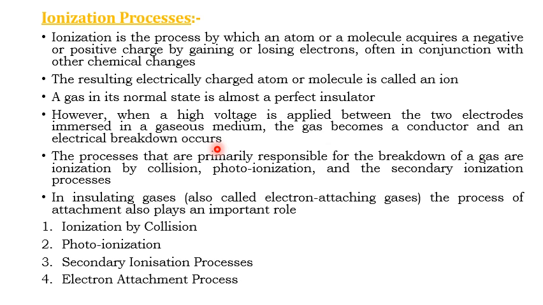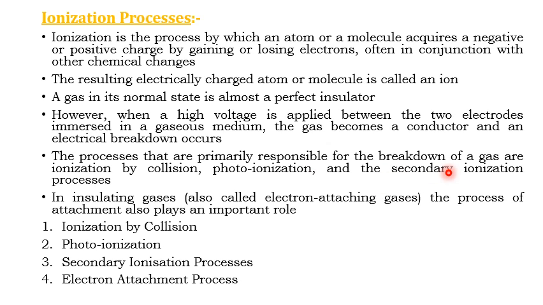The processes primarily responsible for the breakdown of gas are ionization by collision, photoionization, and secondary ionization processes. These ionization processes are primarily responsible for the breakdown of gases.